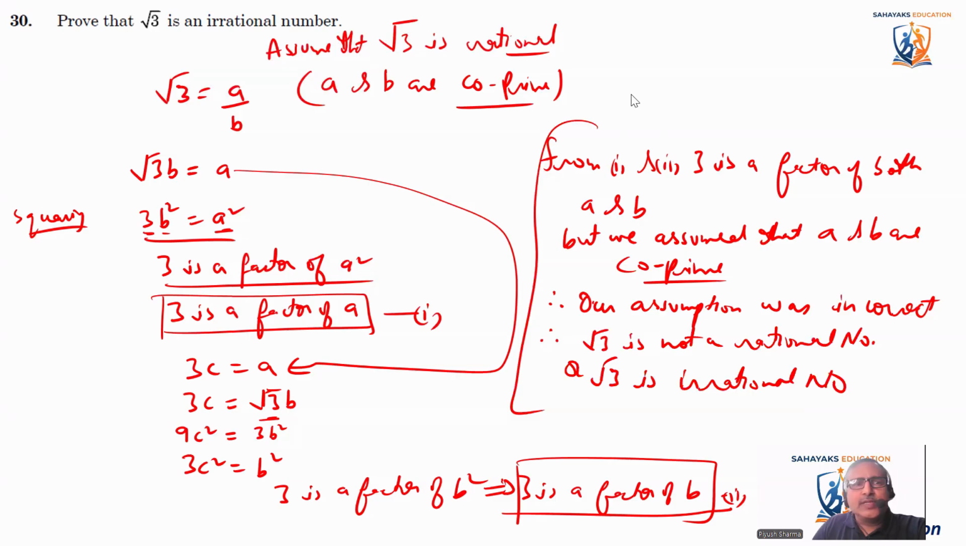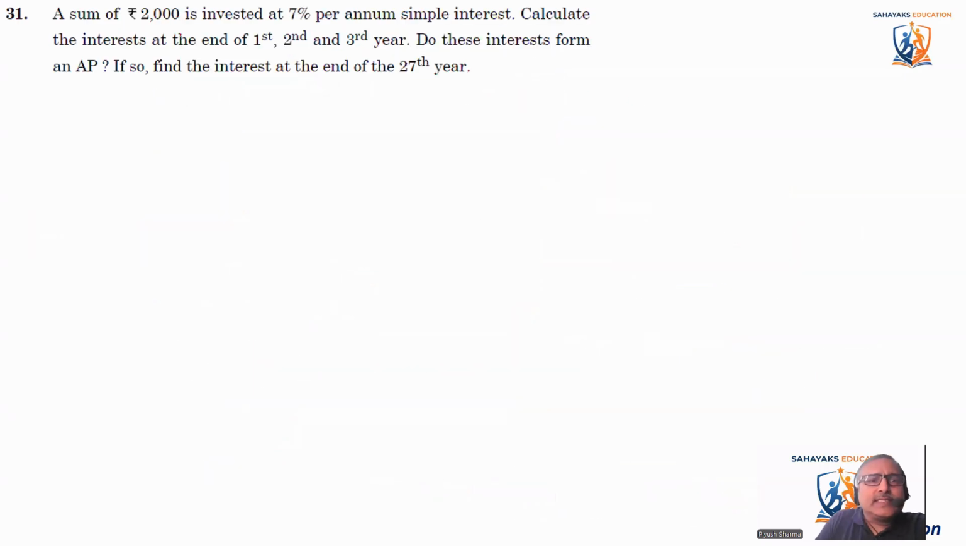Okay, so let's come to the next question. It says a sum of 2000 was invested at 7% per annum simple interest. Calculate the interest at the end of first year, second year, third year. Do these interests form an AP? If so, find the interest at the end of 27th year.